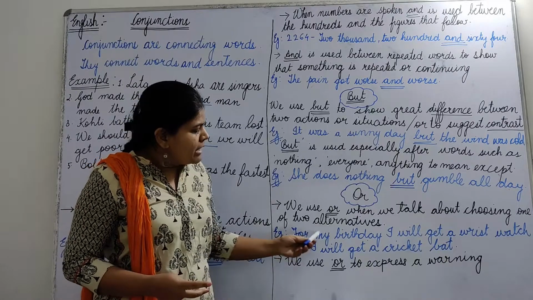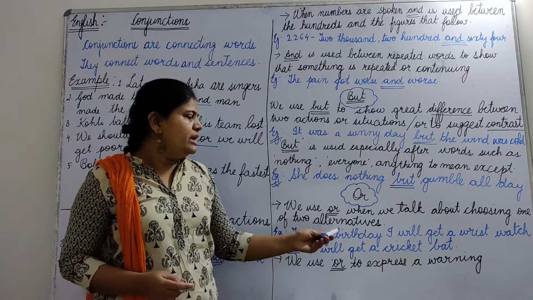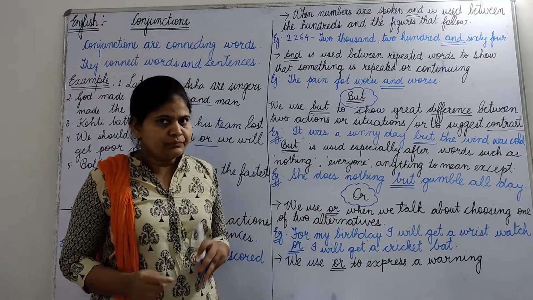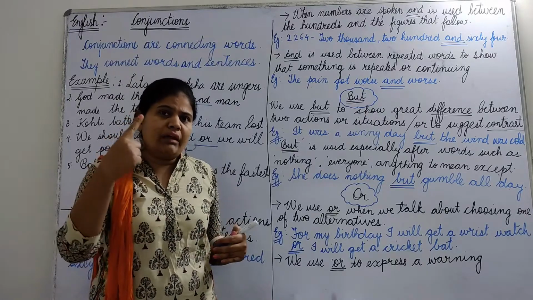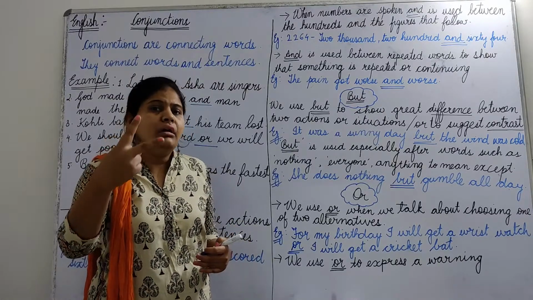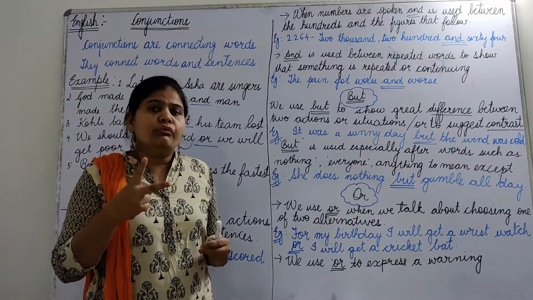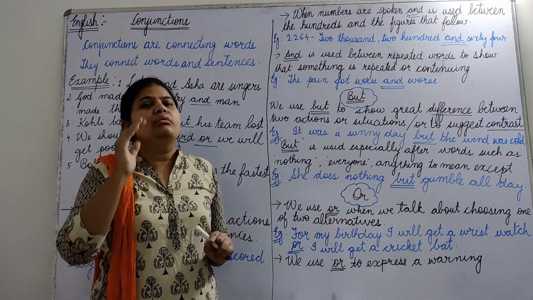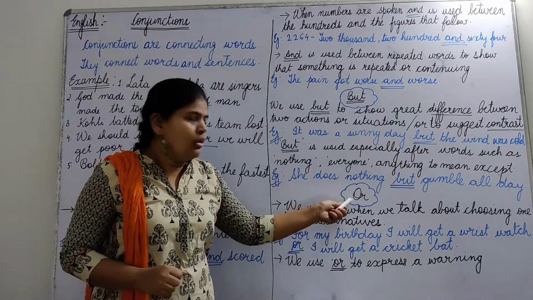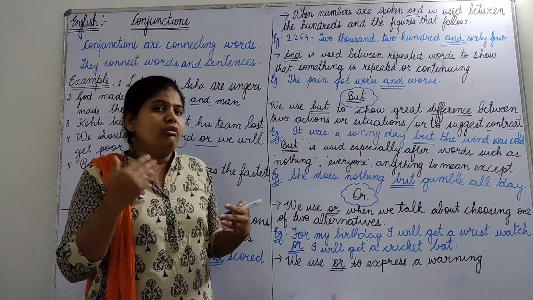See, for my birthday, I will get a wristwatch or I will get a cricket bat. Okay, that means you have a choice. You can have a cricket bat or you can have a wristwatch. You can't have both the gifts. You can have only one. So when you have two alternatives and you want to select one, then you are going to use the conjunction or.